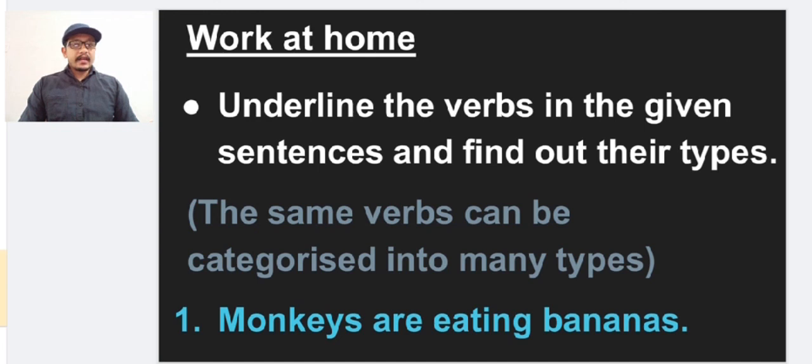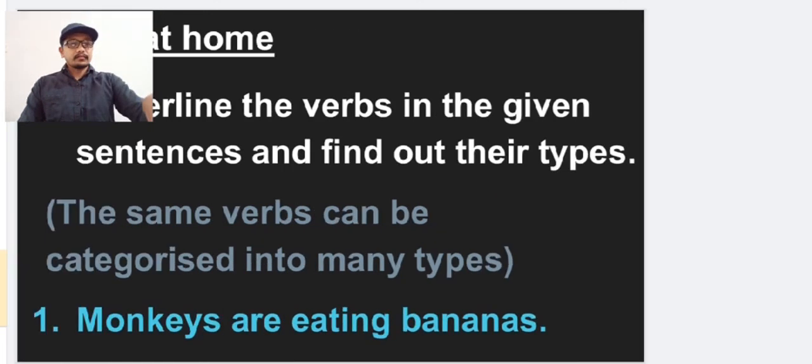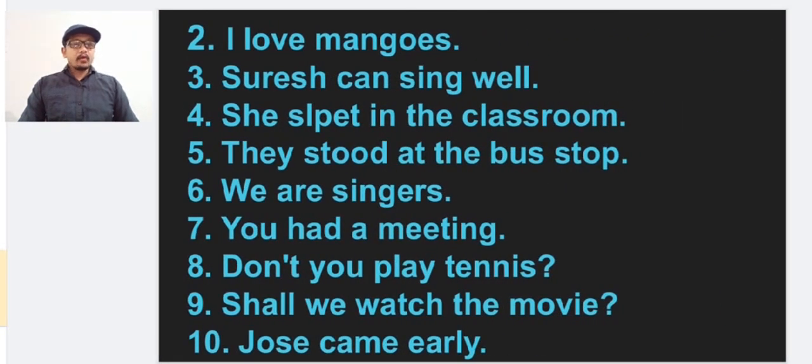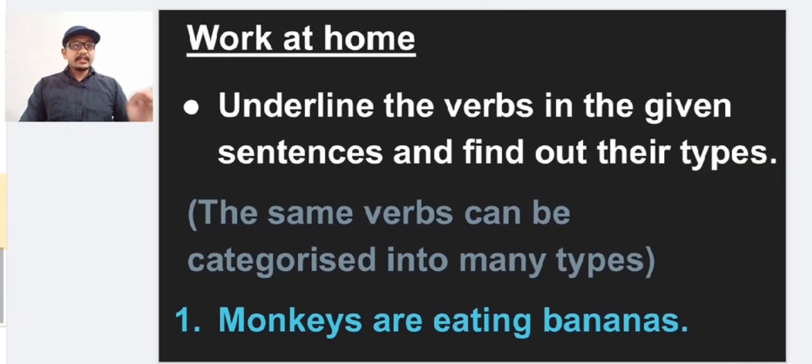First one, monkeys are eating bananas. Second one, I love mangoes. Third one, Suresh can sing well. Fourth one, she slept in the classroom. Fifth one, they stood at the bus stop. Sixth one, we are singers. Seventh one, you had a meeting. Eighth one, don't you play tennis? Ninth one, shall we watch the movie? And the tenth one, Joe came early. Total 10 sentences are there. Just underline the verbs in the sentences and find out their types.